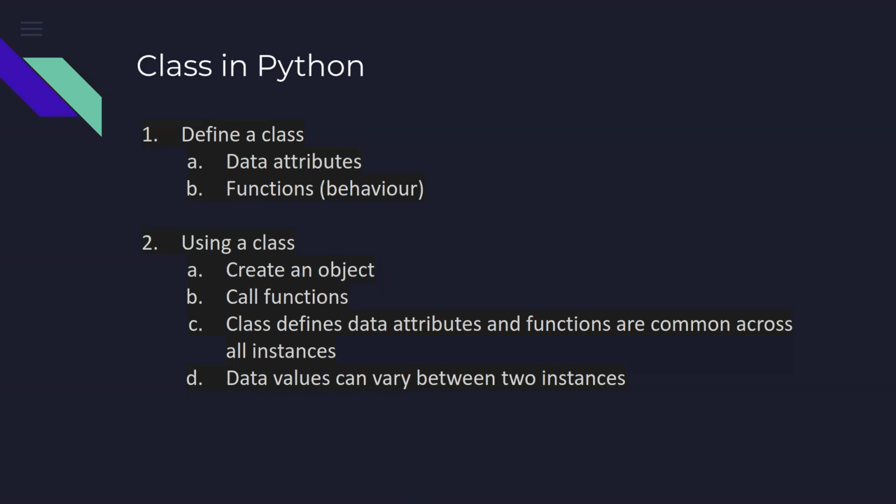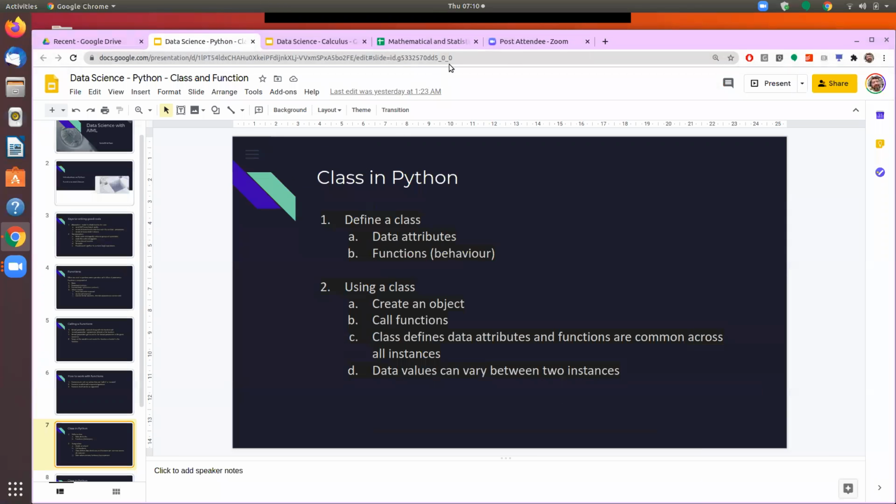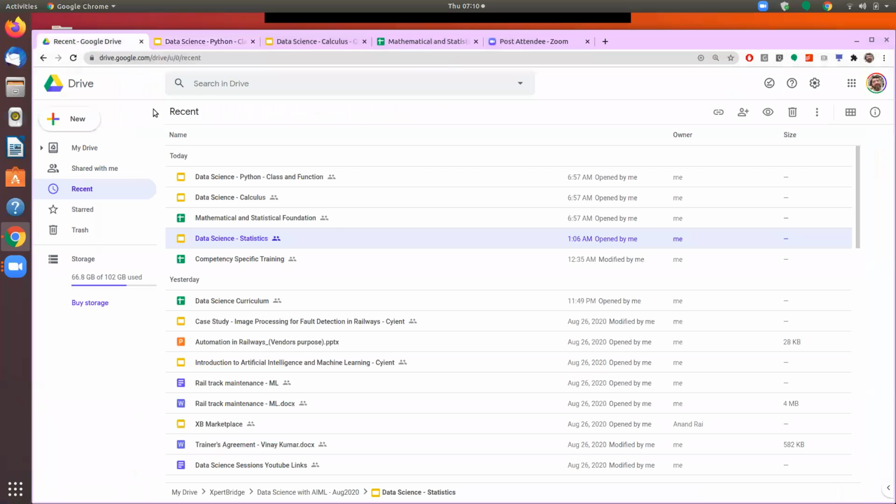The process of using a class would be somewhat different. That is, first we create an instance of the class, and then by giving the function name, that is instance name dot function name, that's how we call the function inside the class. So let's see that in the code.